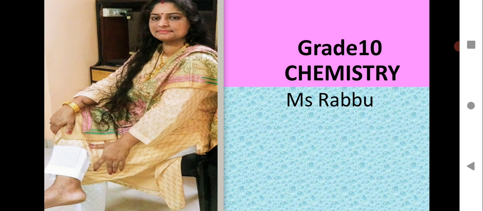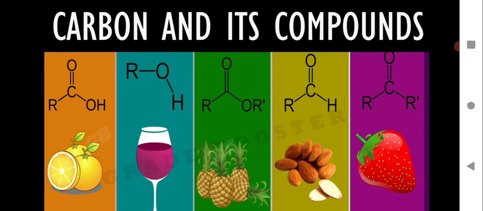I hope the concepts were clear in the previous session. In the previous session we covered carbon and its compounds, and we are going to continue with that in this session. We learned the versatile nature of carbon, how carbon exists in huge numbers, and how carbon can form a large number of carbon compounds due to the properties of catenation, tetracovalency, multiple bonding and isomerism.